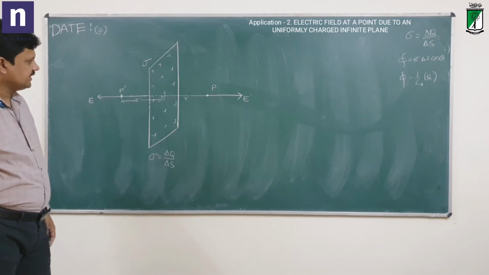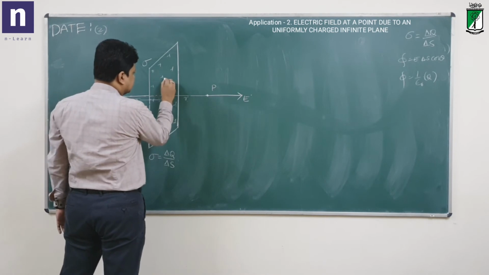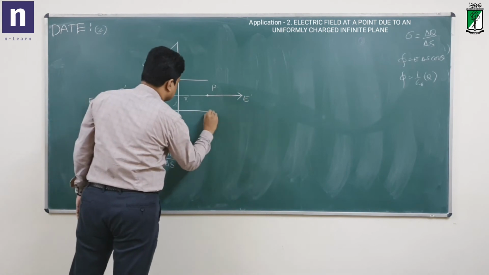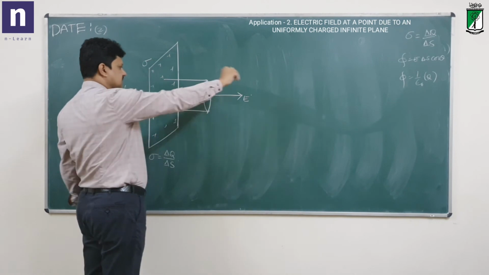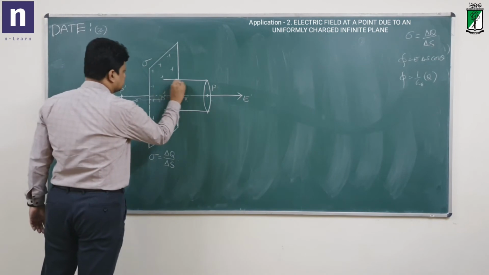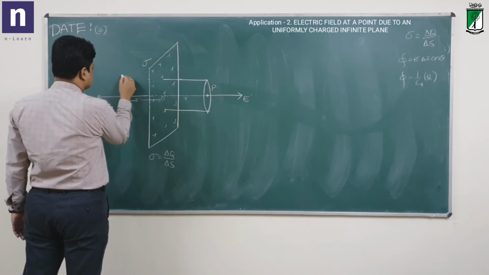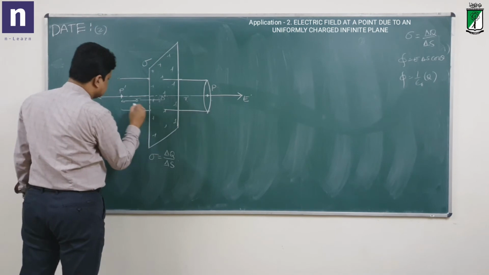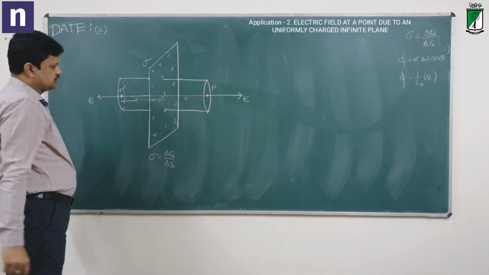Ideally a parallelepiped can also be used, or a cylinder can be used here. So I will take a cylinder, something like this. On the circular face of it, the point P falls. I take a cylinder which is passing through this plane, and the same way on the other side also. It is extended here, something this way.